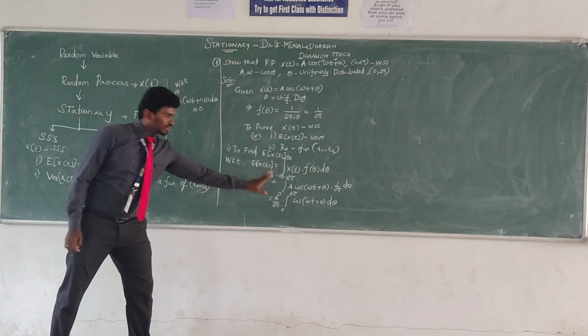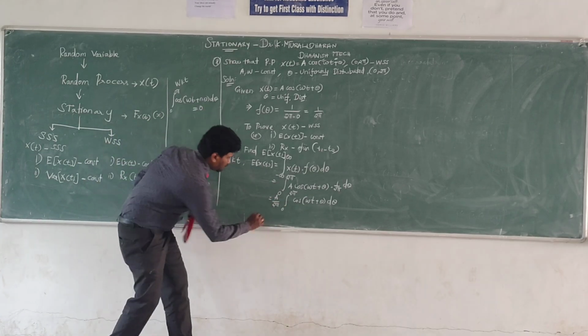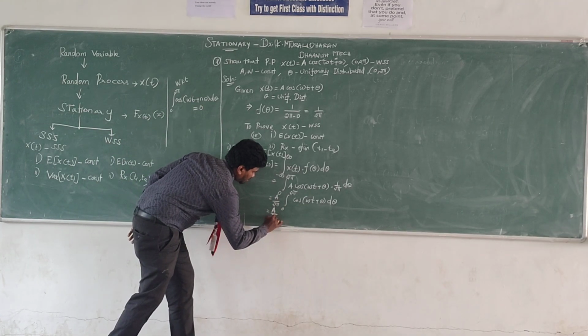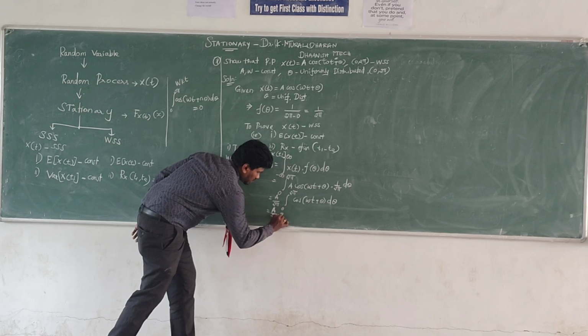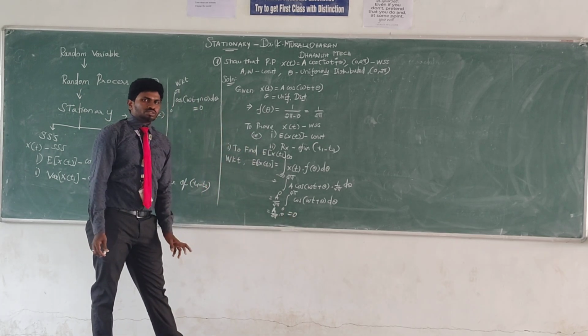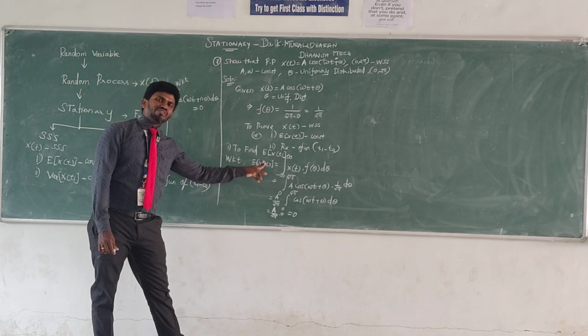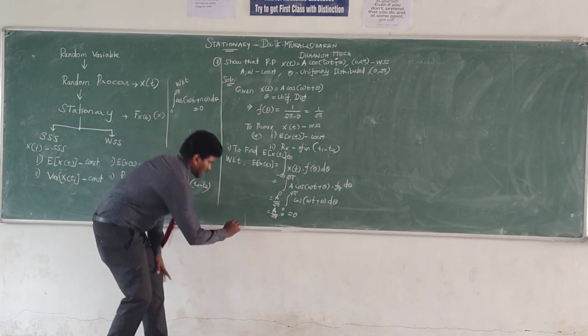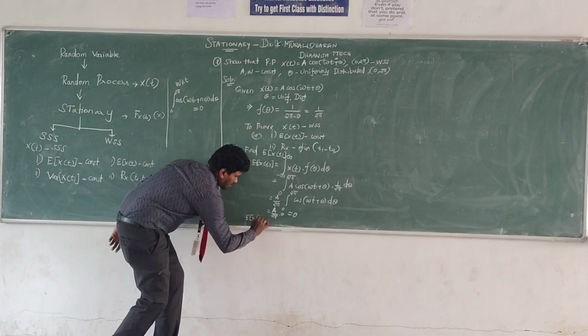Applying this formula in this step, we finally get A divided by 2 pi into 0, which equals 0. Therefore, the expected mean value is a constant. So the first step is proved.